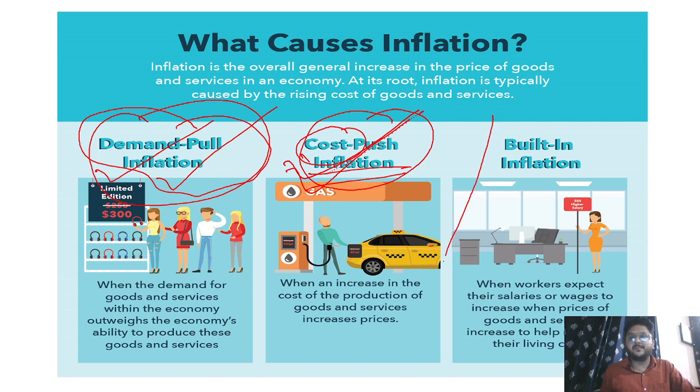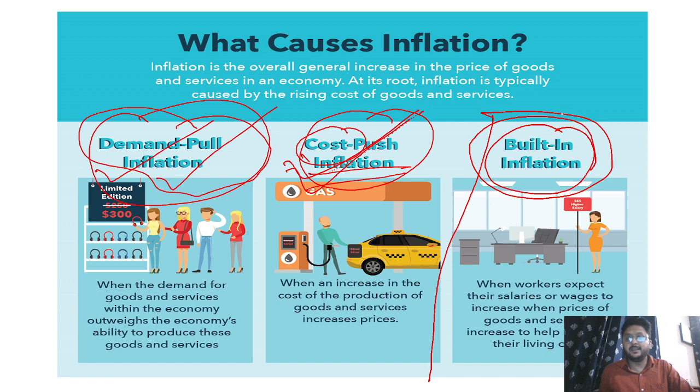Now there is a third phenomenon also, which is called built-in inflation. Here you can see built-in inflation. What happens here? Workers, sometimes the union of workers, expect that their salary should be increased. So they try to get an increase in salary. The salaries increase, and because of that the cost of production increases. So the price increases. And in this way, if prices are increasing, then it is called built-in inflation. It is also called wage push inflation.